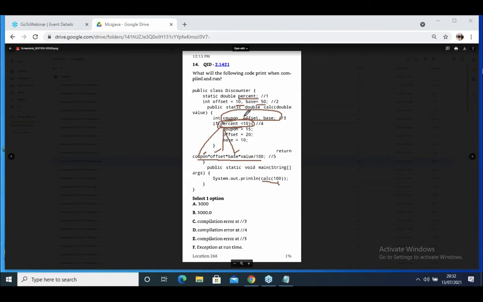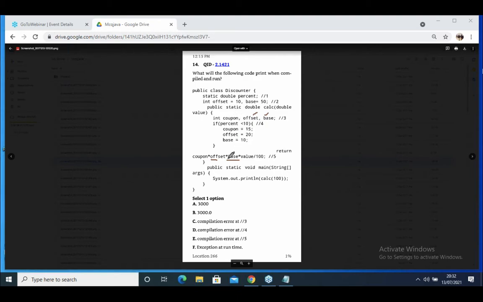Offset is there outside and also inside. Base is there outside and also inside. If you use this keyword, it will take the outside one. You are not using it, so what is there in the offset and base? If you use offset and base here, it will take this local variable.